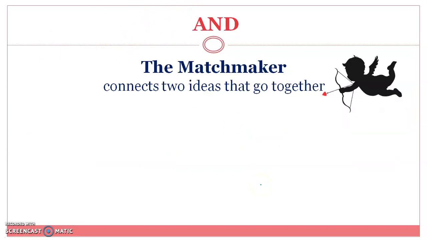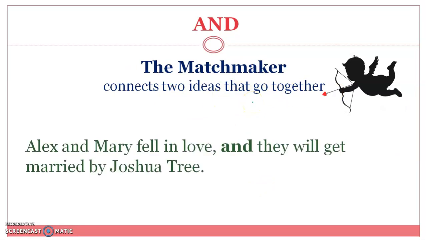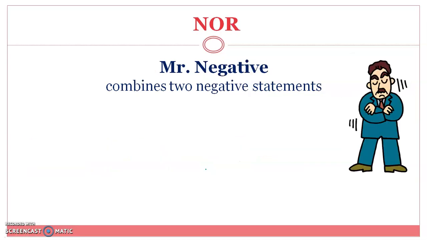And is the matchmaker that connects two ideas that are related to each other. Example, Alex and Mary fell in love and they will get married by Joshua Tree. And here combines two ideas related to each other. I have a subject here and a verb here, another subject here, and another verb here. Two thoughts combined as one full sentence.